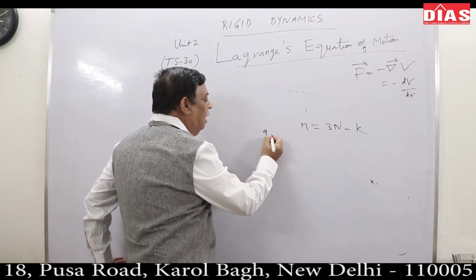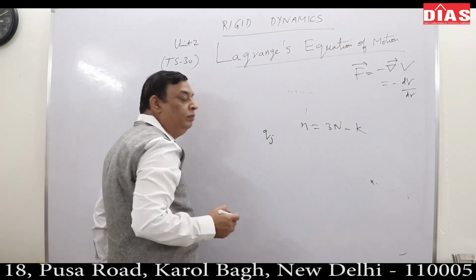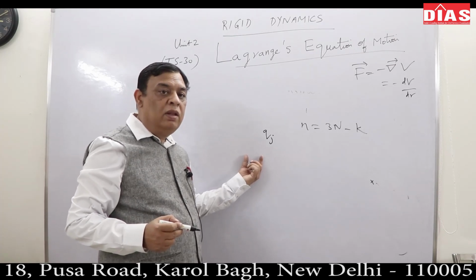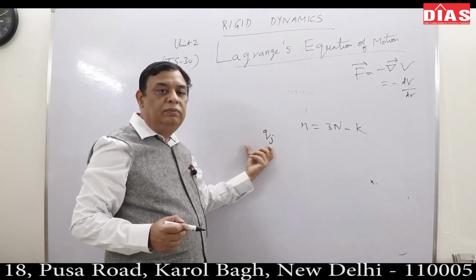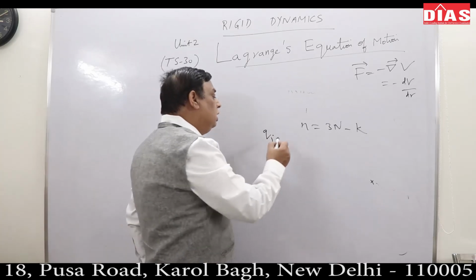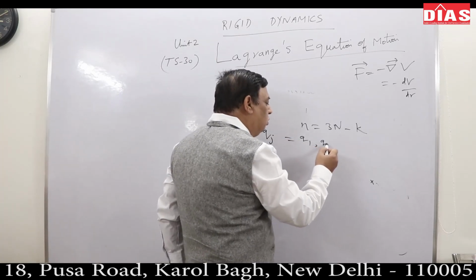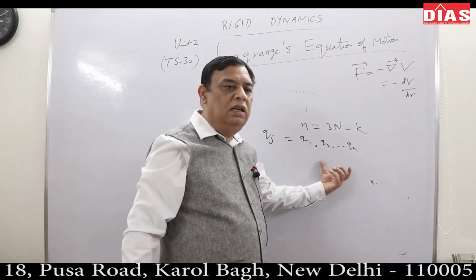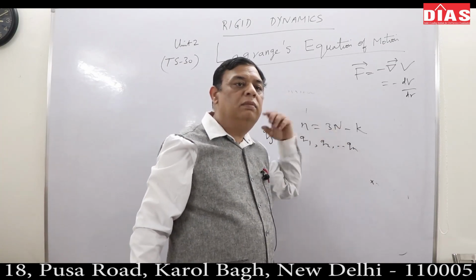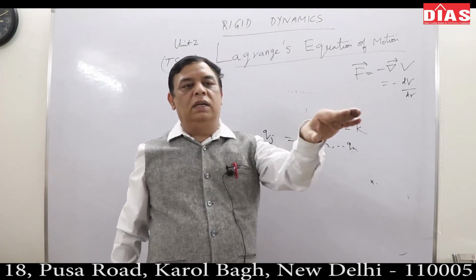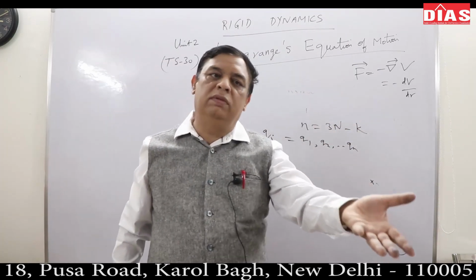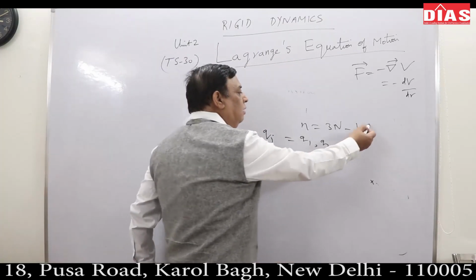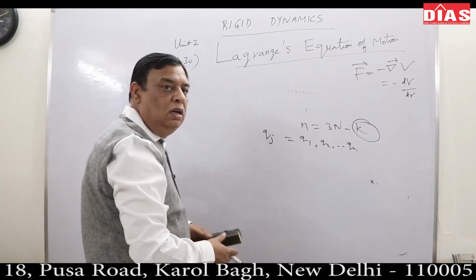If Qj is the generalized coordinate for any system, then Qj will be Q1, Q2, up to Qn. That is the degree of freedom. That many generalized coordinates will be required to describe a system, and the same number of equations of motion we need to work out. So generalized coordinates play a great role, and they are restricted by constraints. That is why we have talked about the constraints.